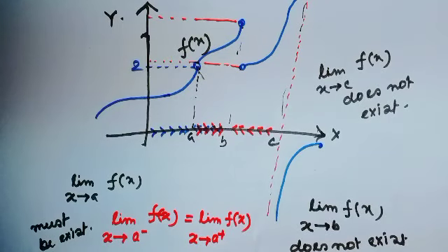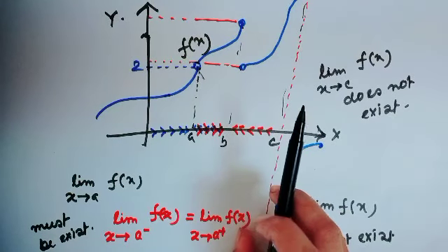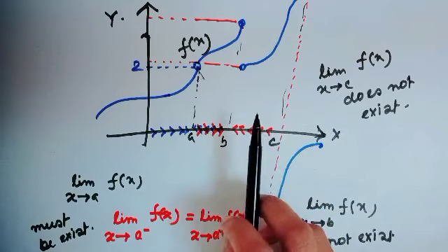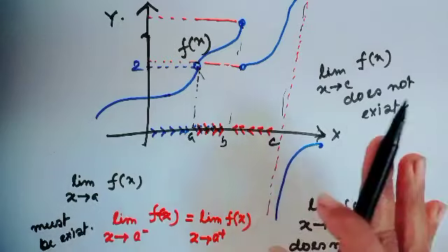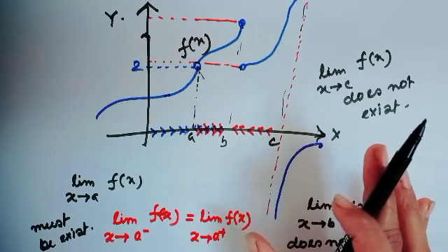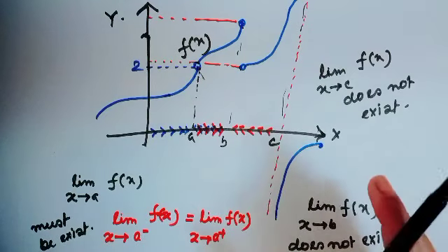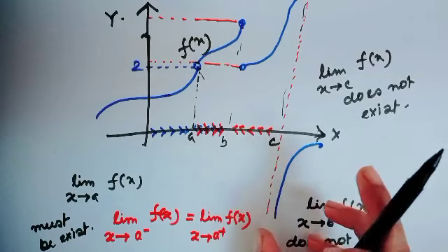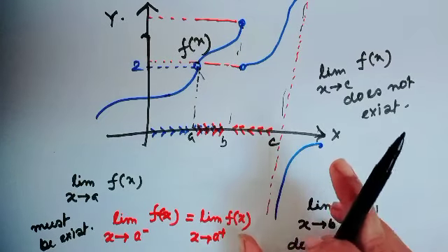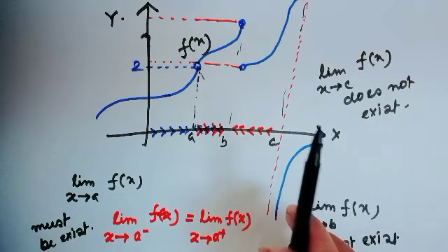That means in a single variable function, if the right hand limit and left hand limit exist and are equal, then the limit of the function exists. But in multivariable calculus, this is different.